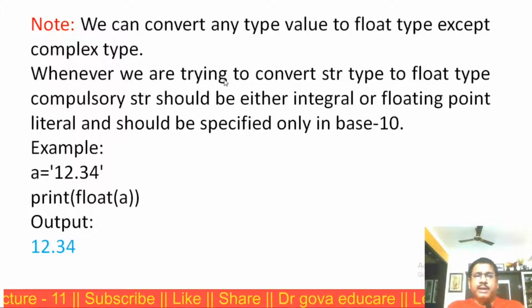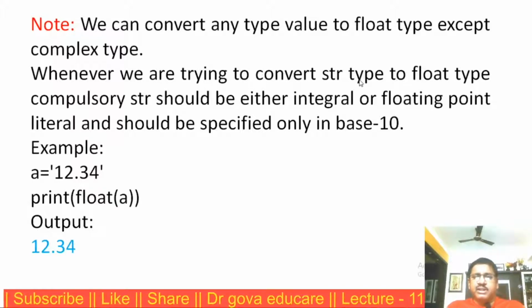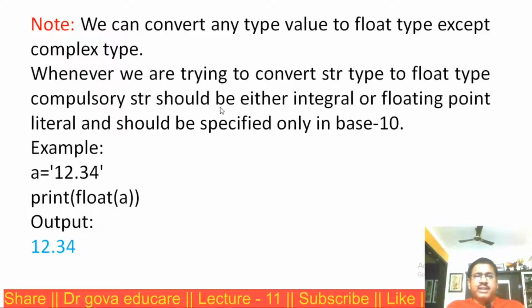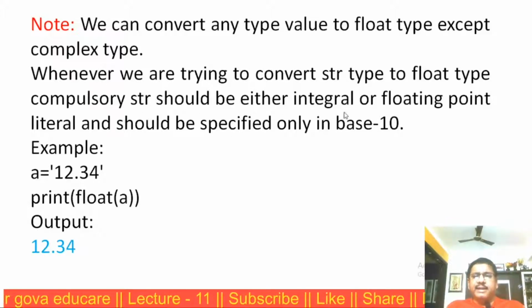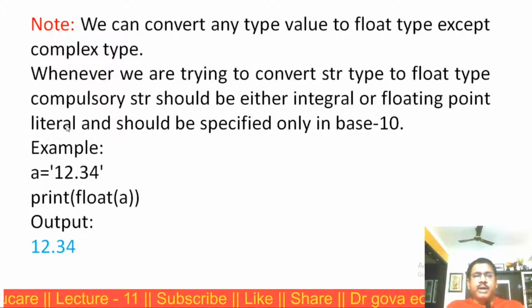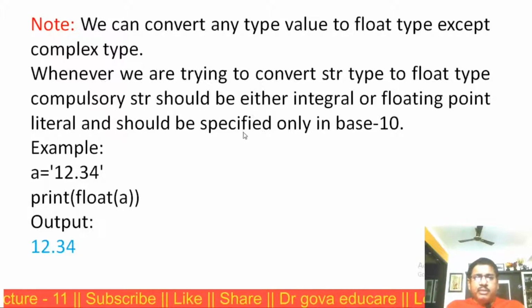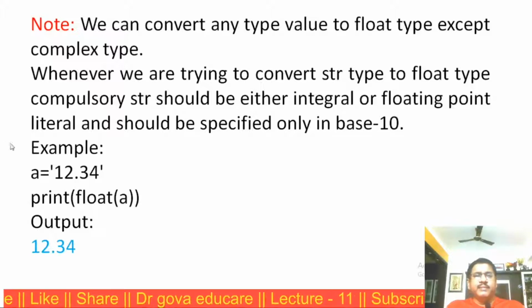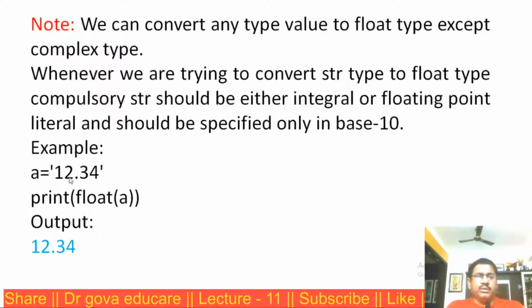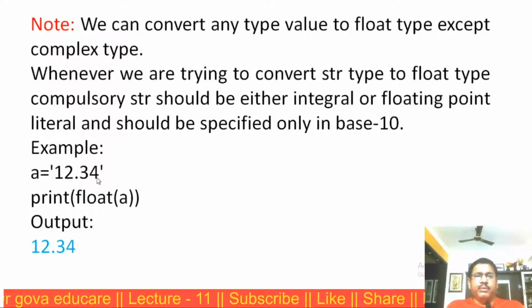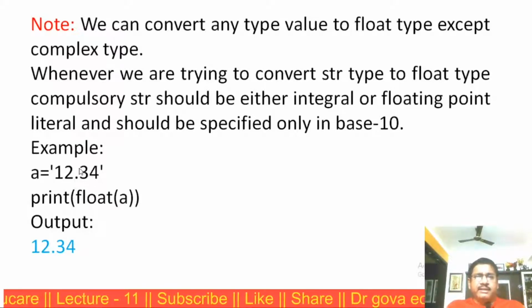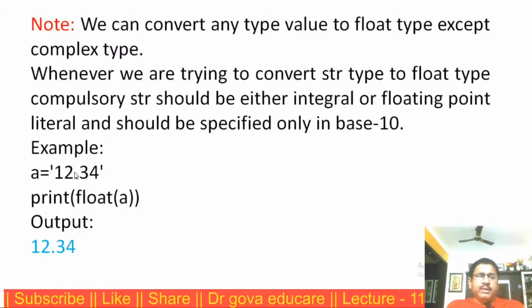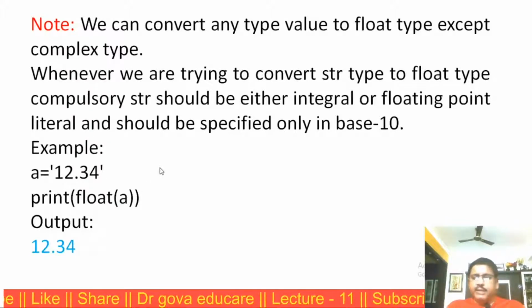Whenever we are trying to convert string type to float type, the string compulsorily should be either an integral or floating point literal and should be specified only in base 10. Say for example, a is equal to '12.34'. Now the string literal is a floating point number. The output is 12.34.